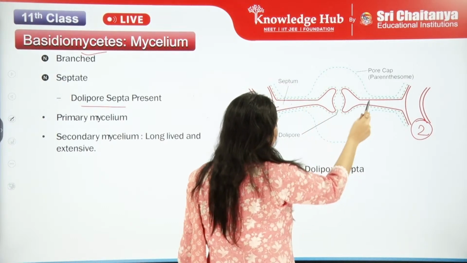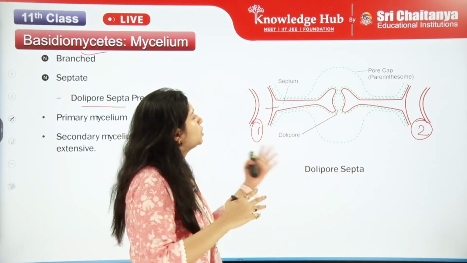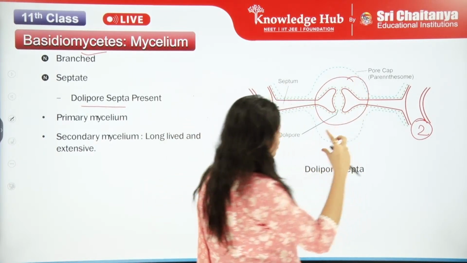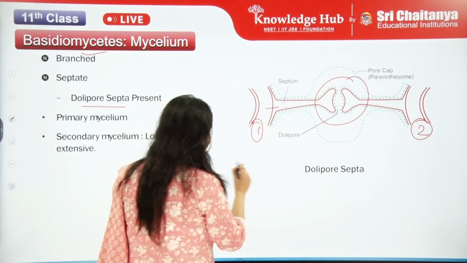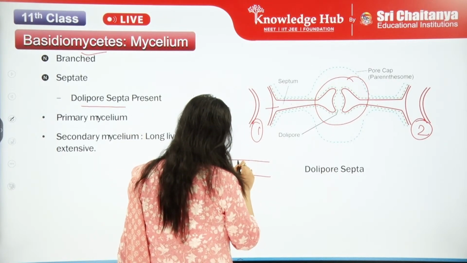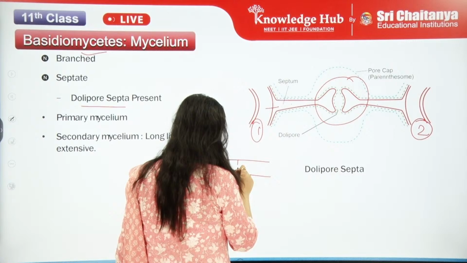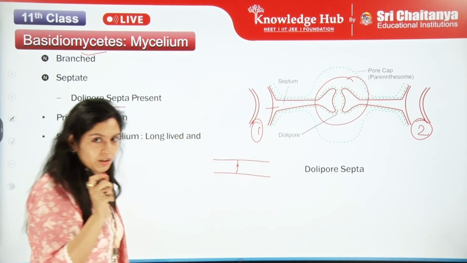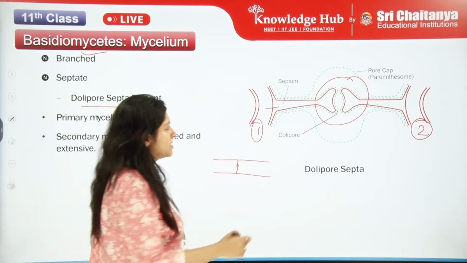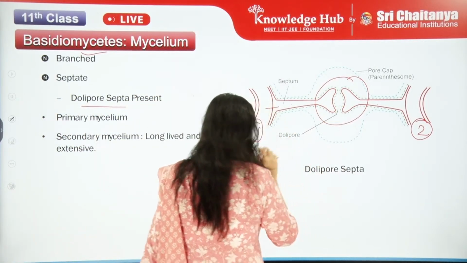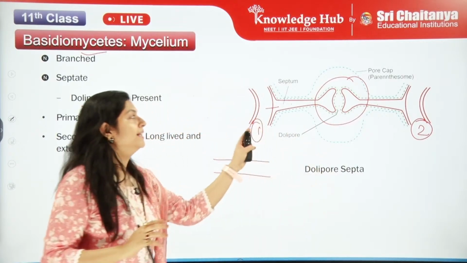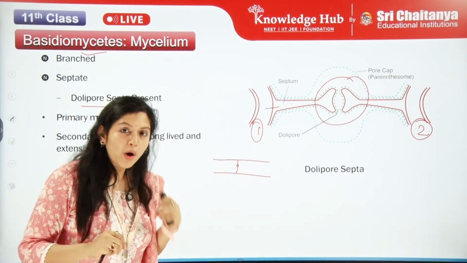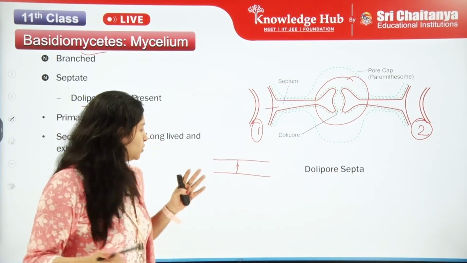Now this is also one septa, this is also one septa. Both of them will come together, and they'll have this kind of structure which is joining. If it is like this, one will be coming from here, one will be coming from here, here they will join, and there will be a small pore-like structure for transferring something. This is for transferring, but both are closed. They're not allowing anything to pass. This is completely closed, but this is formed due to the coming of the two.